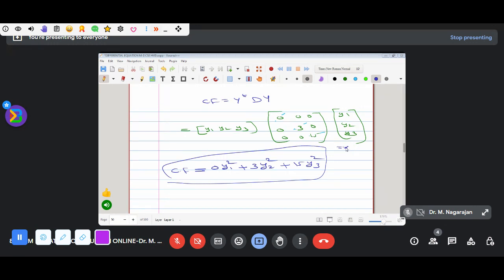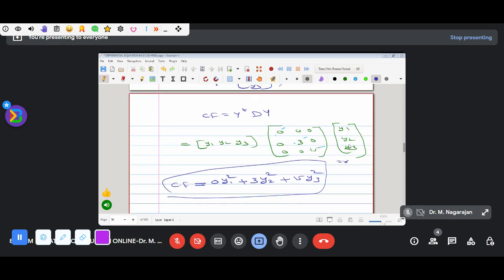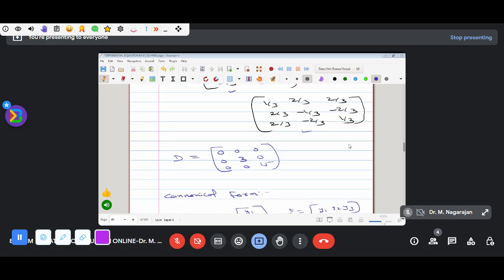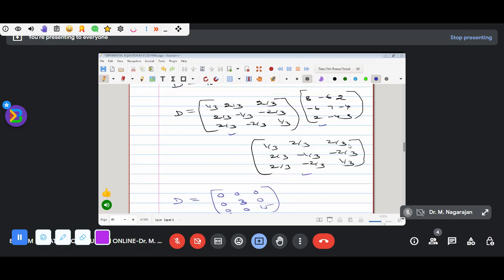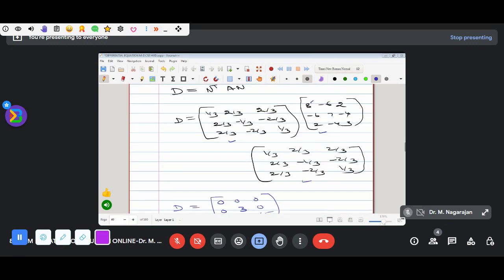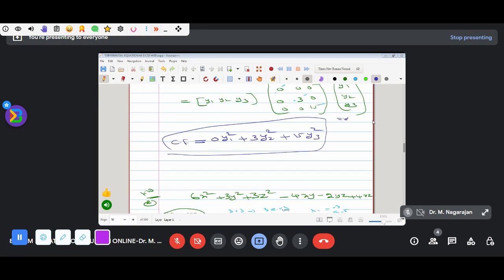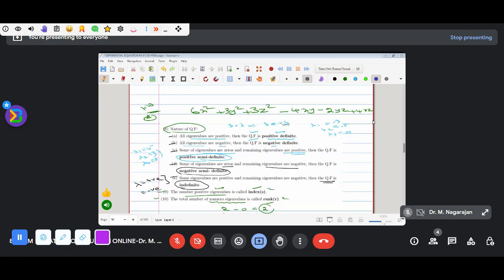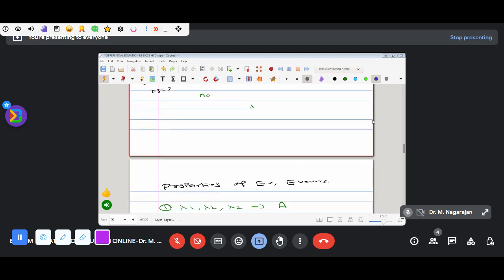Then what is the diagonal value of A? 8 plus 7 plus 13 is also 18. Is that correct? This is a new one. The sum of the eigenvalues is equal to the trace of A. This is the first property.